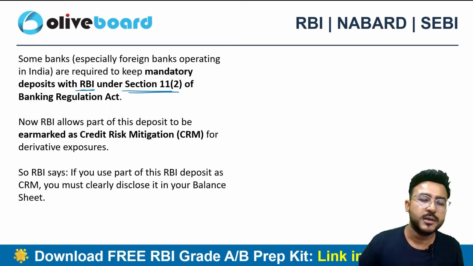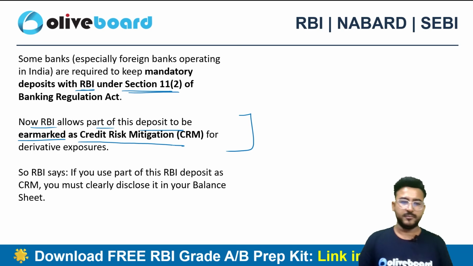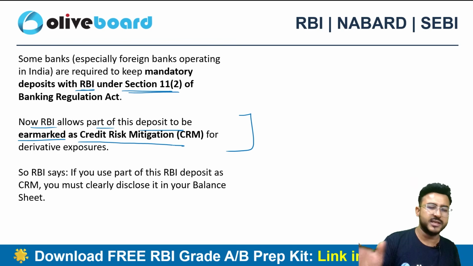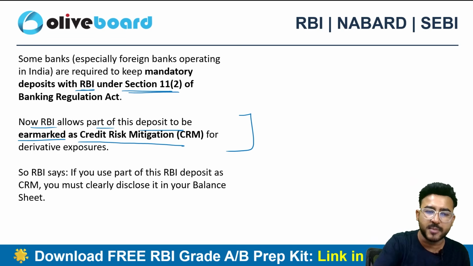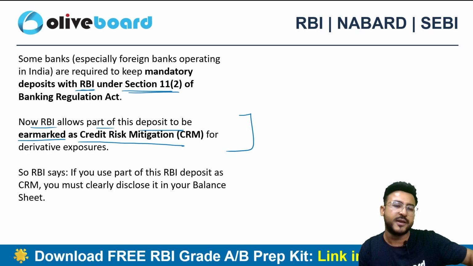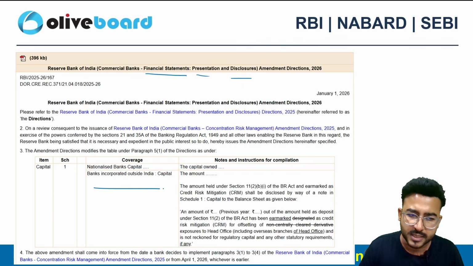As of now, according to this circular, the RBI will be allowing part of the deposit to be earmarked as credit risk mitigation for the derivative exposure. So if the exposure is related to derivatives, the deposit can be clearly earmarked. That means you need to clearly define the deposit as credit risk mitigation, CRM. So this is nothing but a requirement.